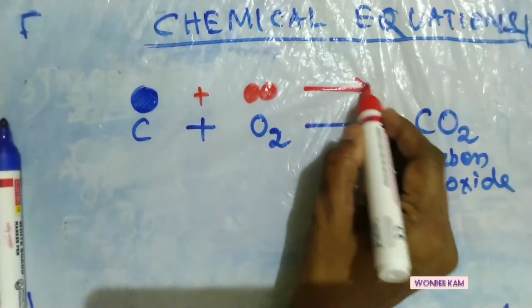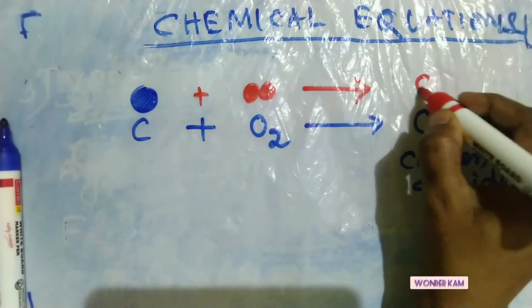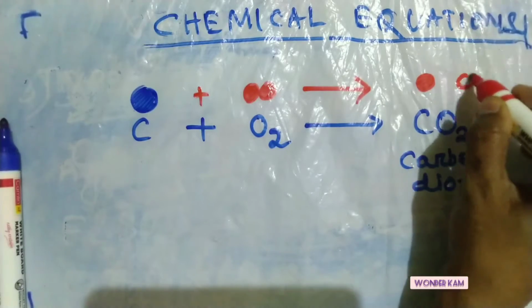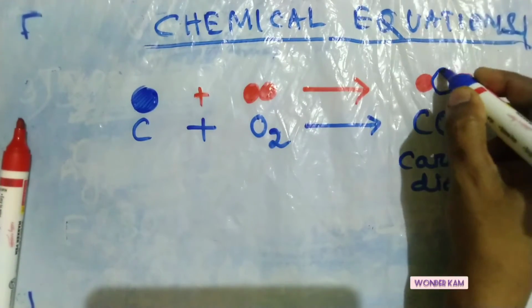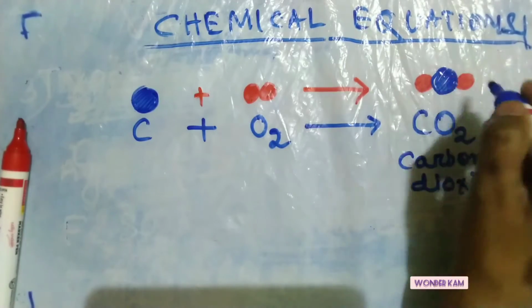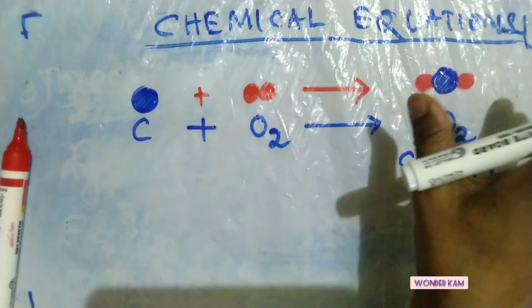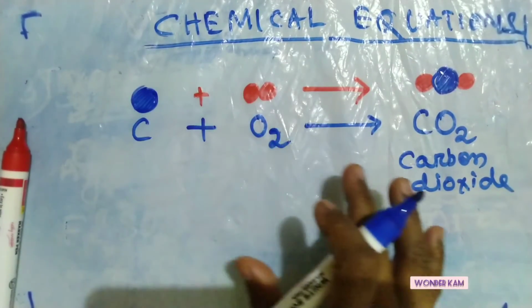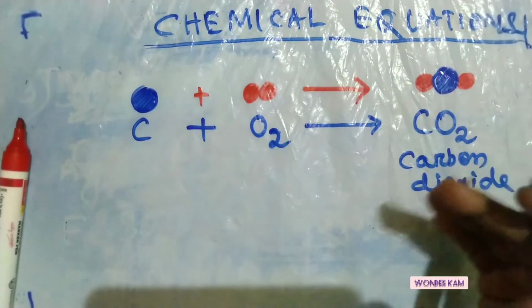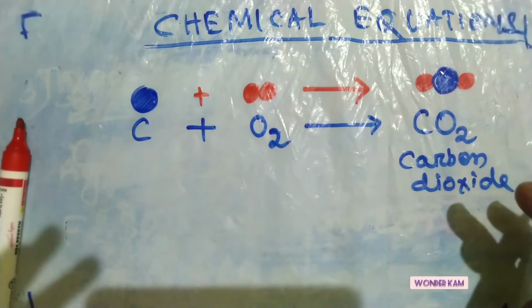So when we get the product, it becomes like this. This is the carbon and two oxygen. See, there is a rearrangement of atoms. So the product is completely different from the reactants. These types of things happen in a chemical reaction.